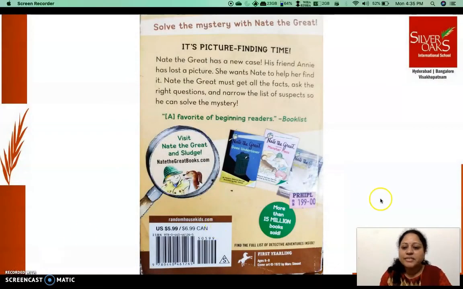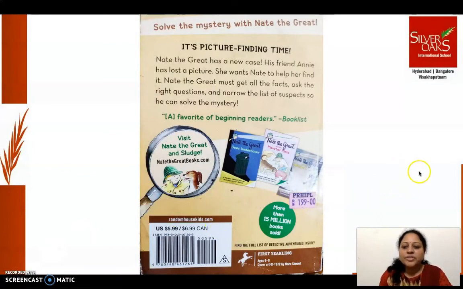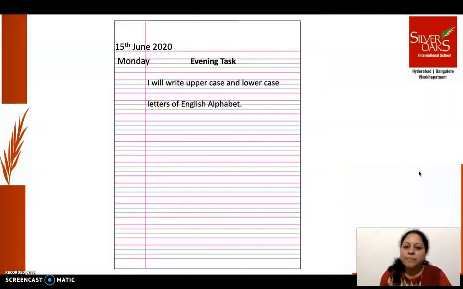Right? Now let us see the evening task that you are going to do for today. Your evening task for today is you are going to write lower and upper cases of English alphabet. What you are going to write? You are going to write A to Z both in upper and lower case. Simple, right? You already know them.